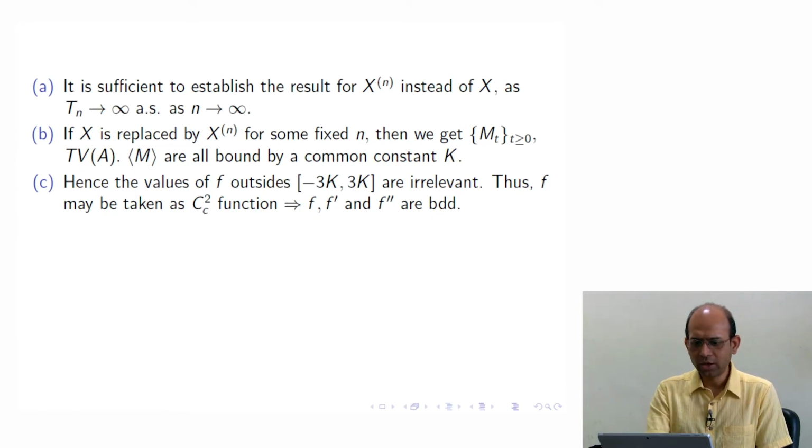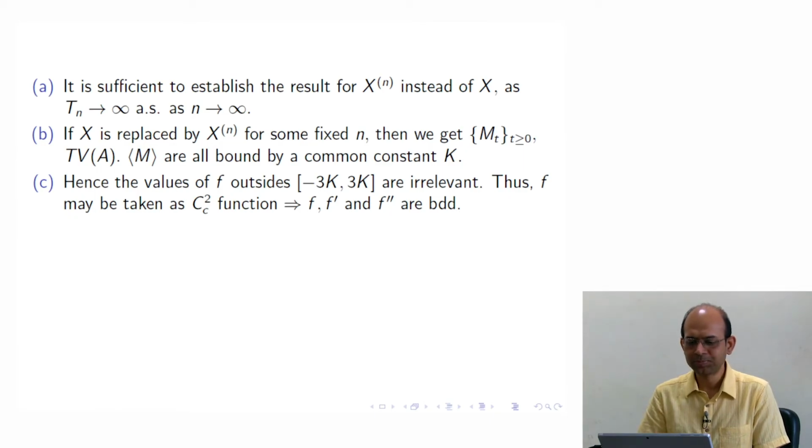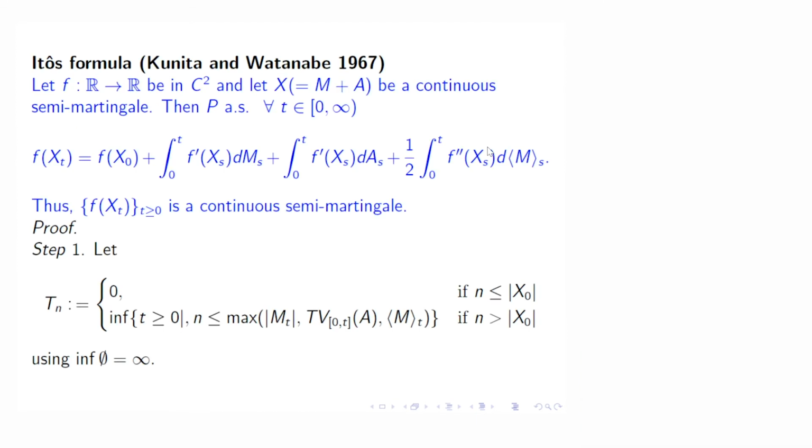So the values of the function f outside the interval minus 3K to 3K are irrelevant. Why is it so? Because the process does not leave this interval, minus 3K to 3K. Why is this 3K coming? Because these three terms are coming.